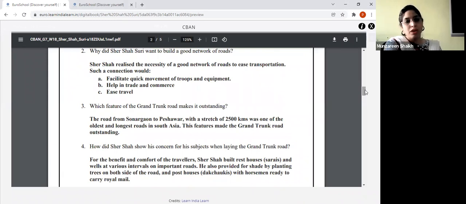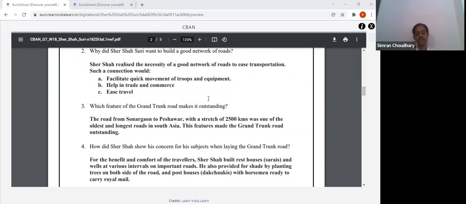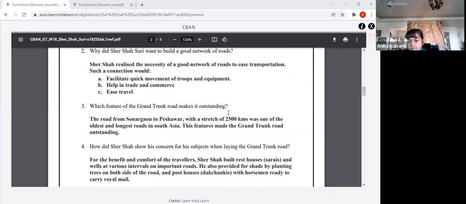Okay. Next is, which feature of Grand Trunk Road makes it outstanding? What do you think? Which is the important feature? Why is it outstanding? Anything new about this particular road? Yes, Anika, am I audible? Yes, ma'am.